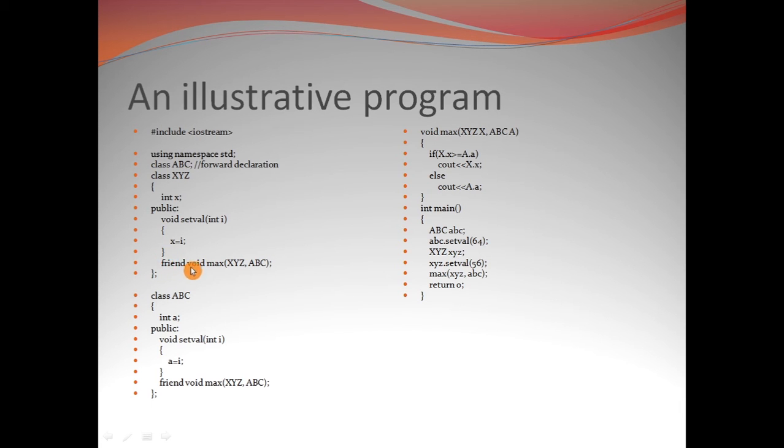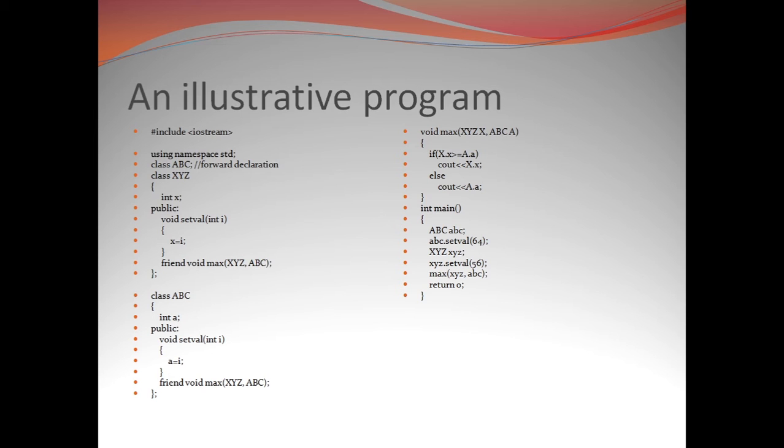We use this friend keyword over here, and writing this under the public section doesn't mean that a friend function should be declared under the public section or the public access specifier or visibility modifier of a class.